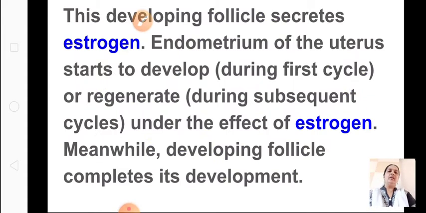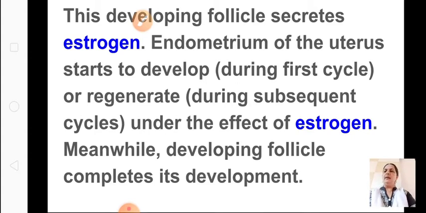The developing follicle secretes the second hormone, called estrogen. Then the endometrium of the uterus starts to develop or regenerate under the effect of estrogen. I'll show you where this endometrium is. The endometrium is the mucous membrane found in the lining of the uterus.